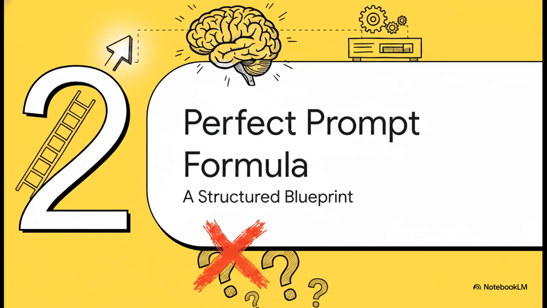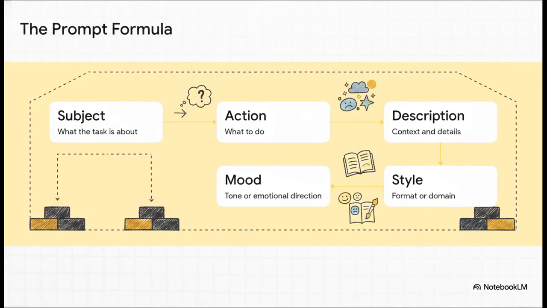Moving right along to section 2, the perfect prompt formula, a structured blueprint. This is where we completely eliminate the guesswork. So the crucial point is this 5-step formula. I want you to mentally check off these 5 elements every single time you sit down to prompt. It's exactly like building the foundation of a house.